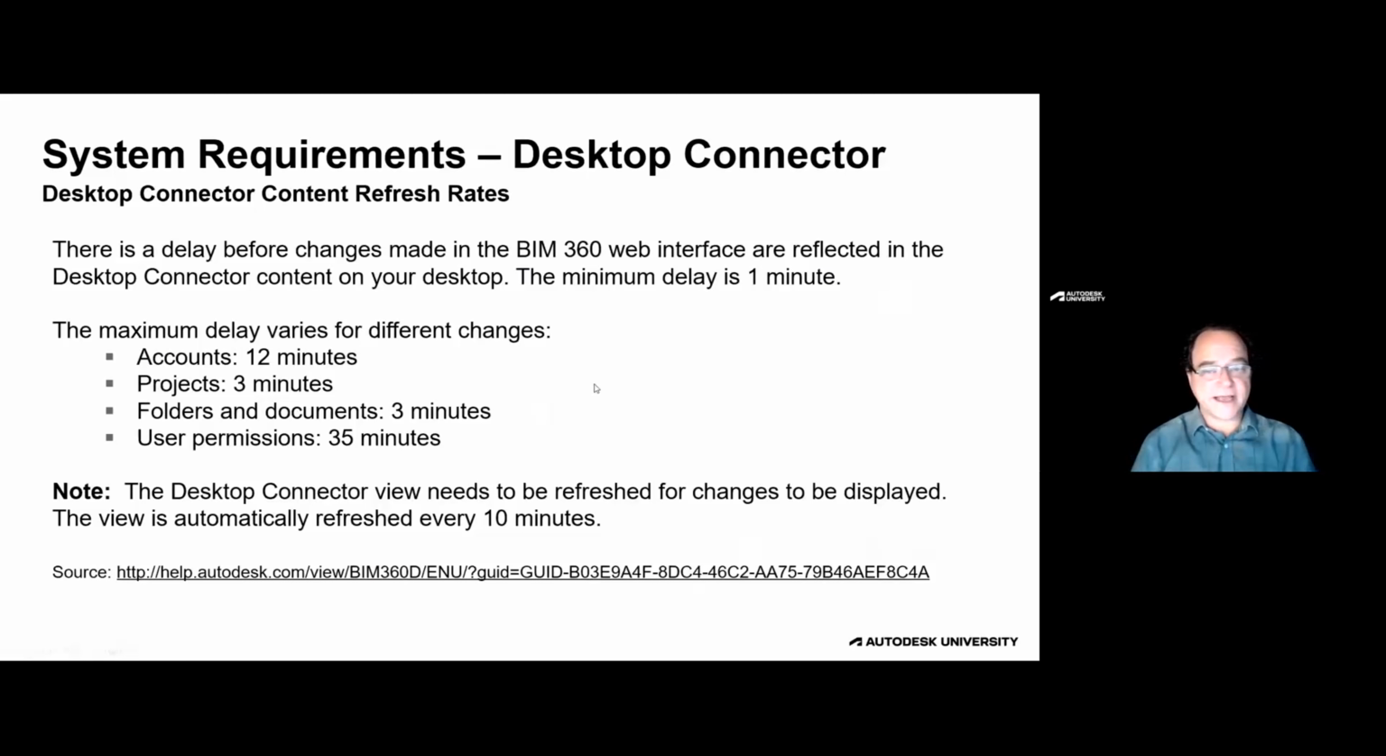Another thing that's important to understand is the time it takes for Desktop Connector to do its interactions. These are the maximum time delays that could occur during your project work. An account being created or added, or a user being added to a project, could take up to about 12 minutes. Only about 3 minutes to create a project, folders and documents about 3 minutes, and up to about 35 minutes if you're changing user permissions. Now, I don't think I've ever seen it take that long, but we try to set some good expectations, right? You've heard me talk about making sure that we're setting clear expectations.